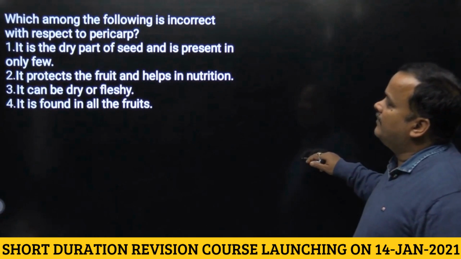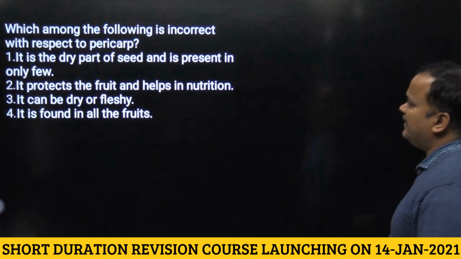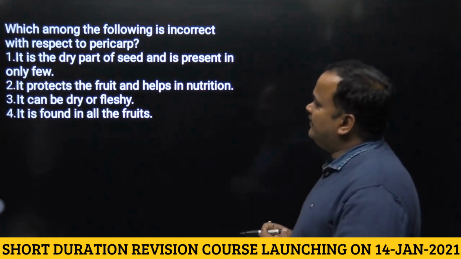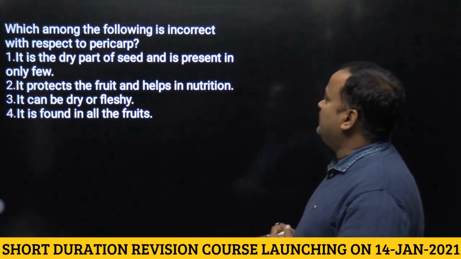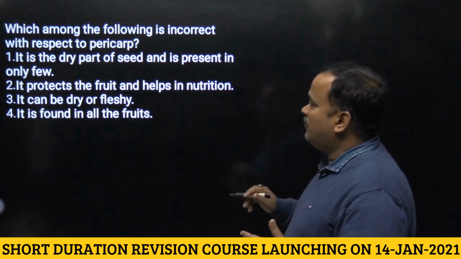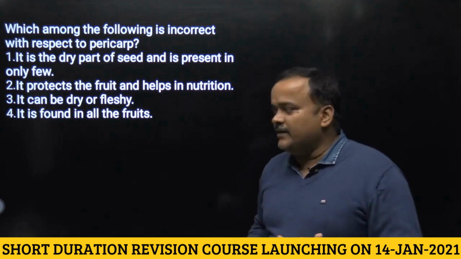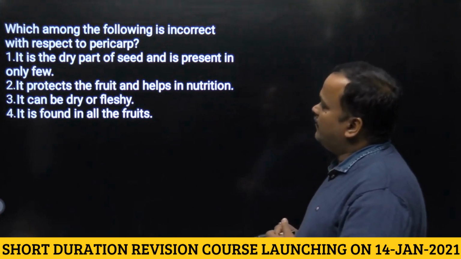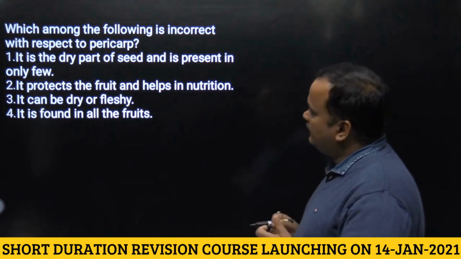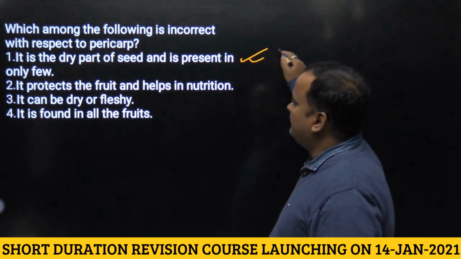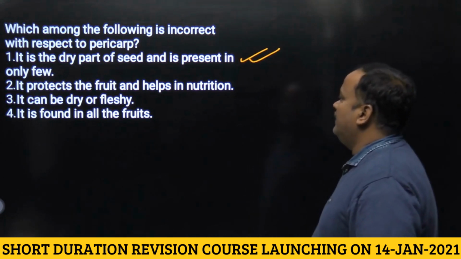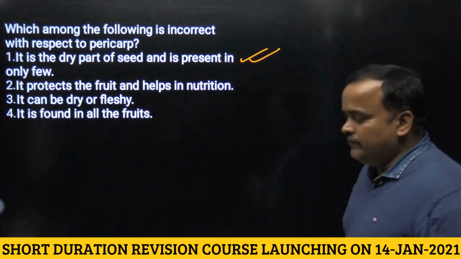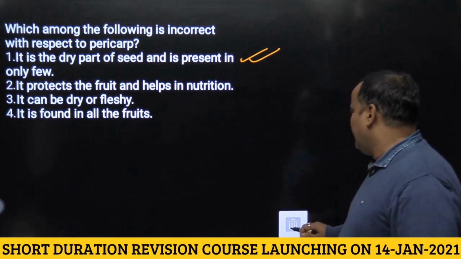Next question. Which among the following is incorrect with respect to pericarp? Pericarp is the fruit wall. First choice, it is the dry part of the seed and is present only in a few. Not true. It is not necessary that pericarp will be dry. Second, it protects the fruit and helps in nutrition. It can be dry or fleshy. True. It is found in all the fruits. It is true. So the answer will be first, that is a dry part of the seed and is present in only a few is not correct. Pericarp is present in all the fruits. That is the fruit wall.